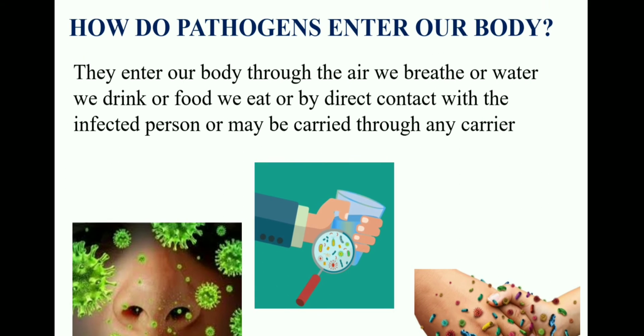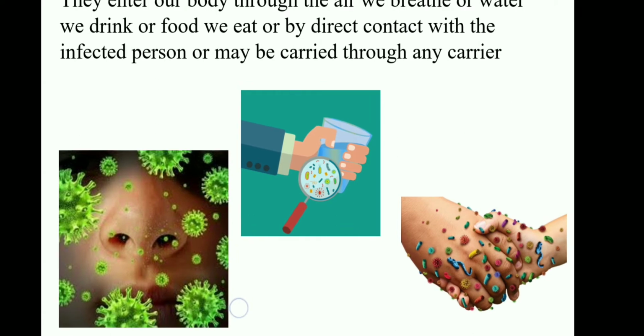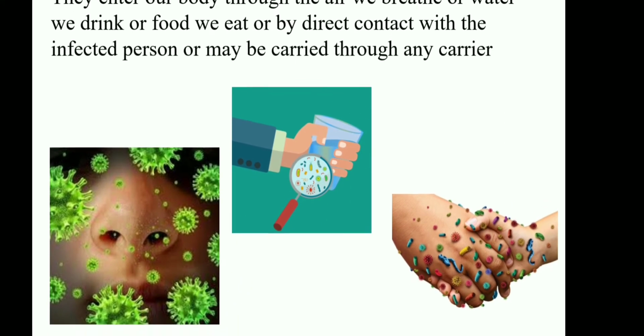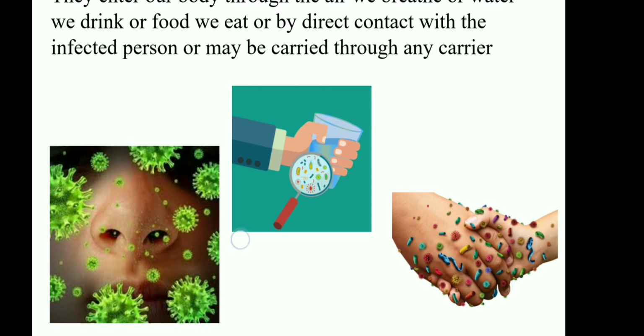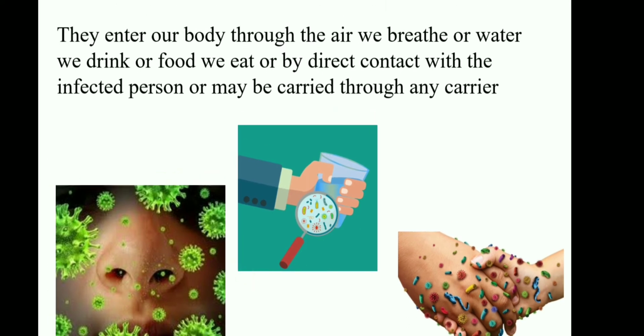Now, how do the pathogens enter our body? They enter our body through the air we breathe, or the water we drink, or the food we eat, or by direct contact, that is by shaking hands with an infected person, or they may be carried through any carrier. So, how do pathogens enter our body? Either through the air we breathe, the water we drink, the food we eat, or by direct contact with the infected person.